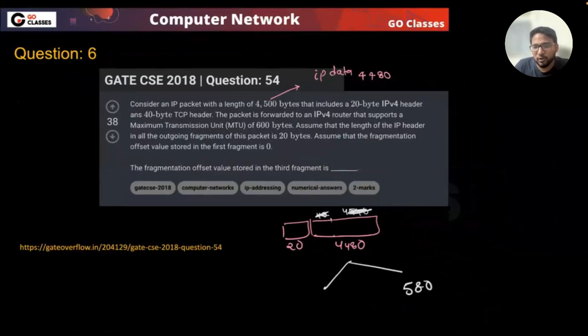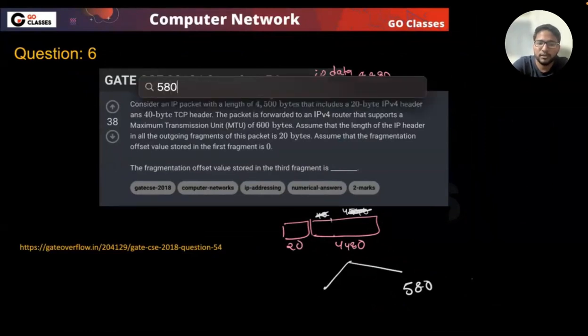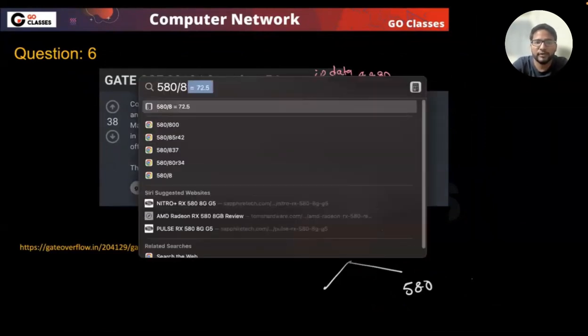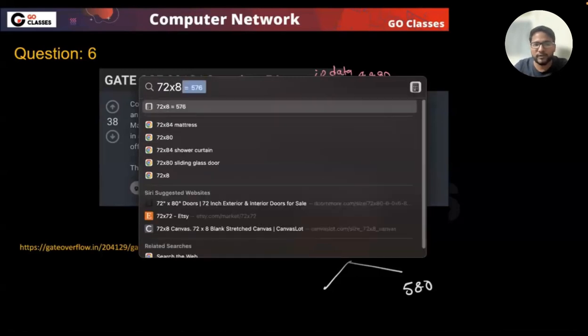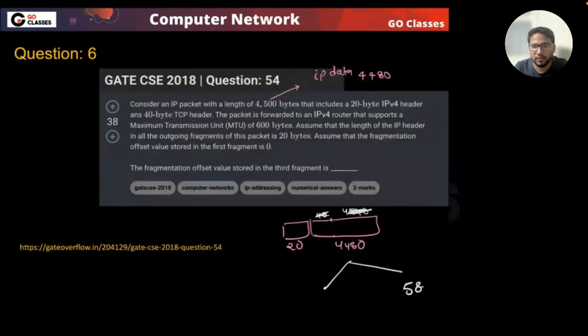But I think 580 is not a multiple of 8. So what is the nearest one? If you check 580 divided by 8, it is 72.5. So you can just subtract 4, because 0.5 is 4. Or, if you want, 72 into 8, so this is 576. Okay, this is 576.